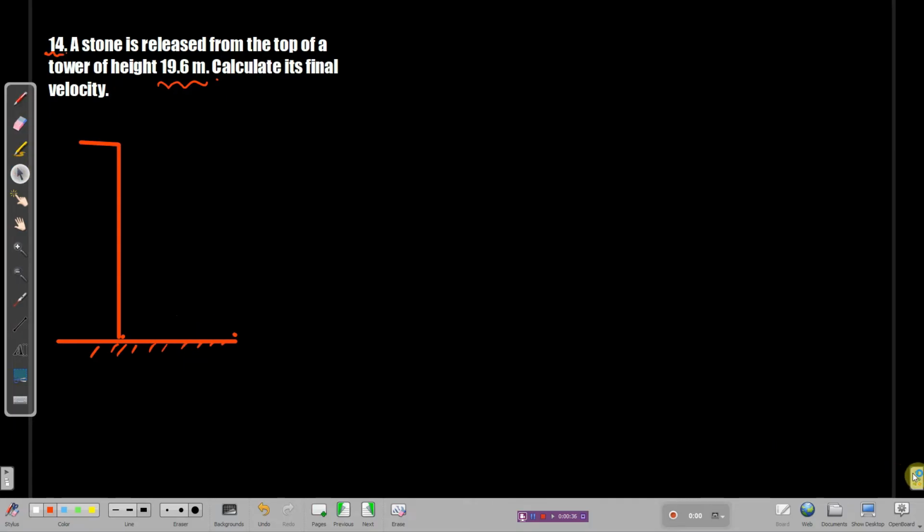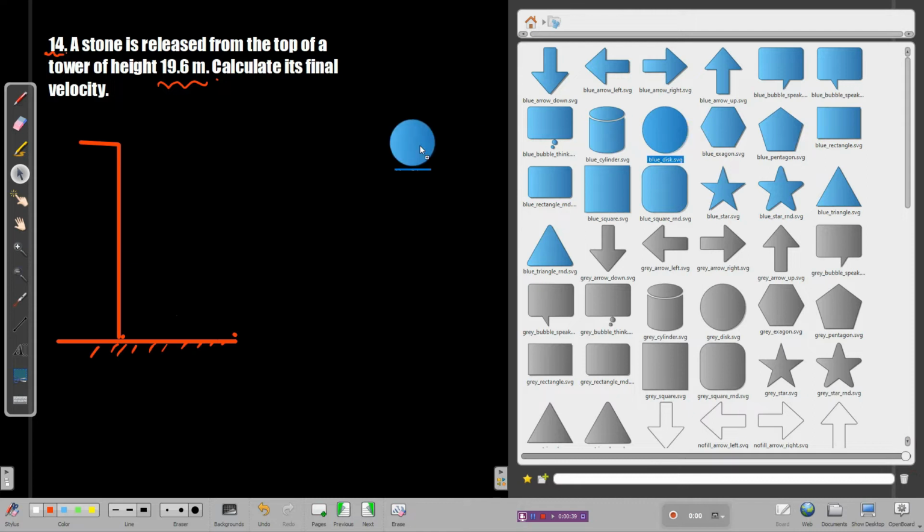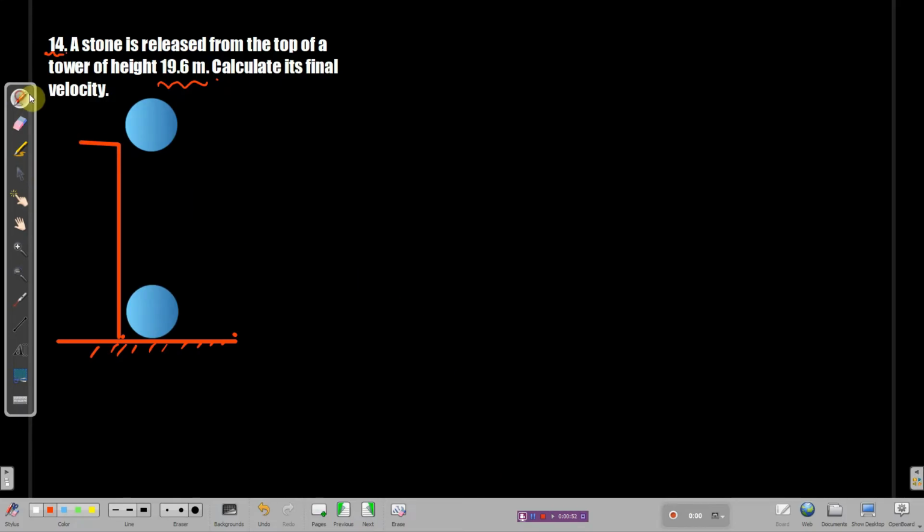Let me draw a ball. I am picking up the ball from the tools available. Let me just take the shape. Here is the ball, the stone. Initially the ball is at the top of the tower, and then finally the ball reaches down at the ground. Okay, we are done. Let's come back to the question. We are going to find out the final velocity.